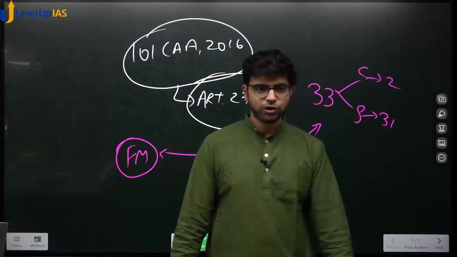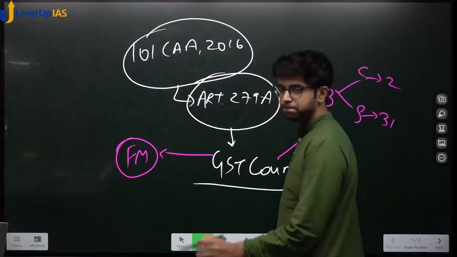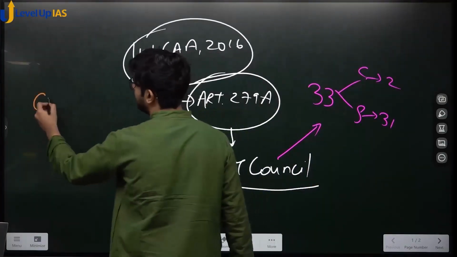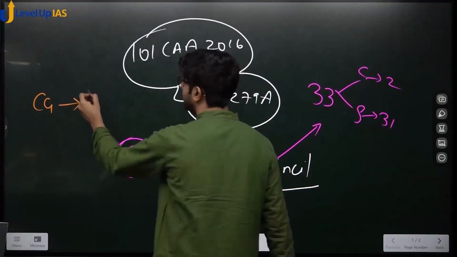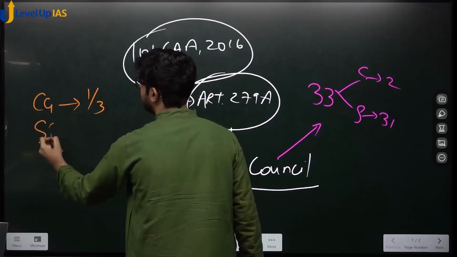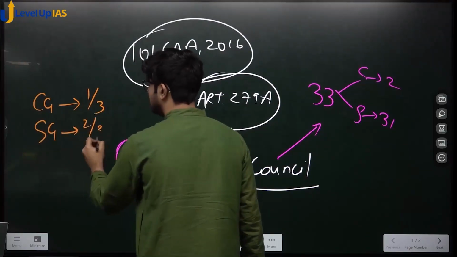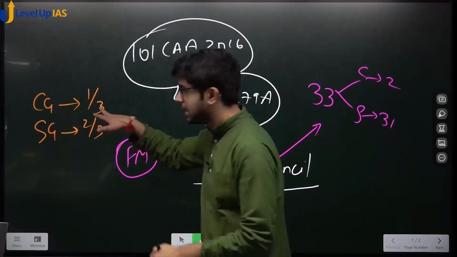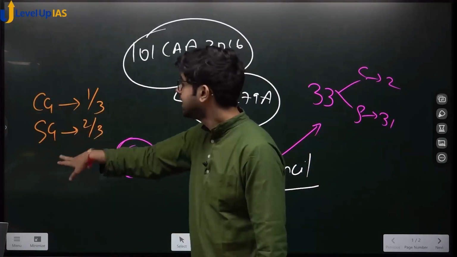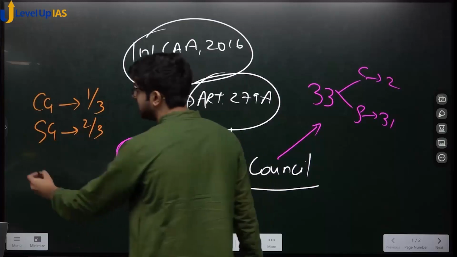Now they will vote, yes or no? They will vote. Pay attention. The central government has voting power of 1/3. The state governments have voting power of 2/3. See, it is possible that states are also not united. States are also opposed to each other. Central government has voting power of 1/3. State government has voting power of 2/3.